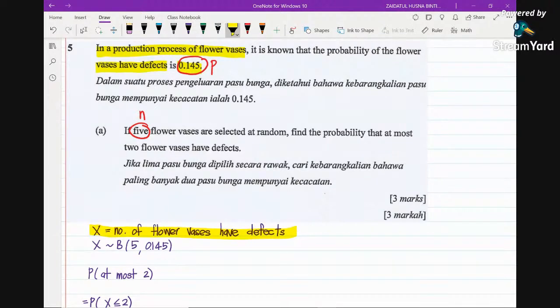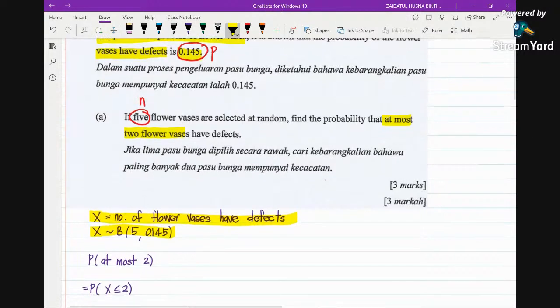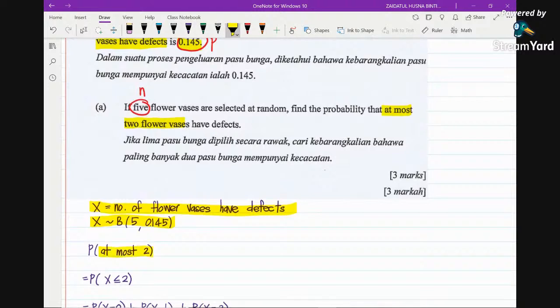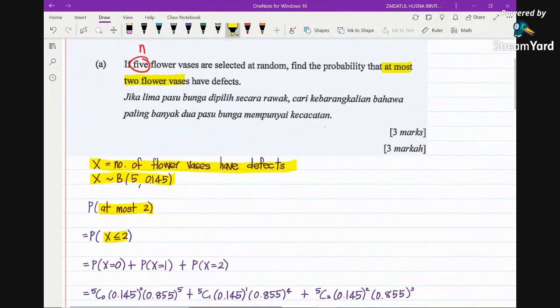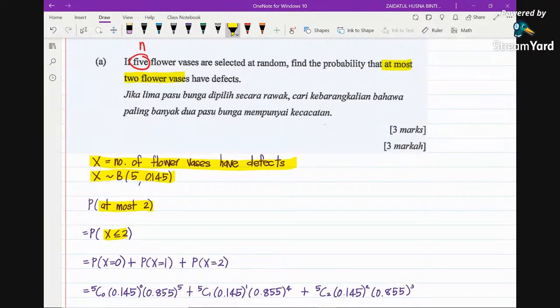It can be modeled using binomial distribution with n = 5 and probability of success 0.145. Now the question says find the probability that at most 2 flower vases have defects. So how to write at most 2? It is x less than or equal to 2. Because this is discrete, less than or equal to 2 means you want the probability of x equals 0, x equals 1, and x equals 2.